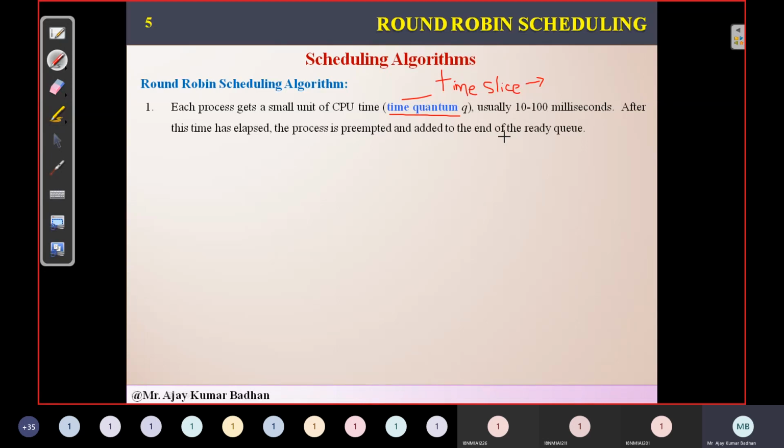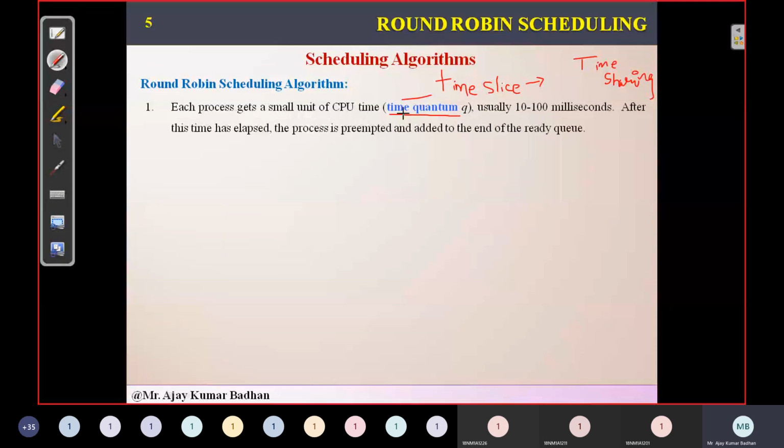Round robin scheduling is mostly used in time sharing systems, where all the processes share the time. Every process will be allocated a certain time and within that time they have to complete the task. In case they are not able to do it, an interrupt will take place and that particular process has to come back again to start executing from the place where it stopped. So that comes under round robin. That is time sharing.